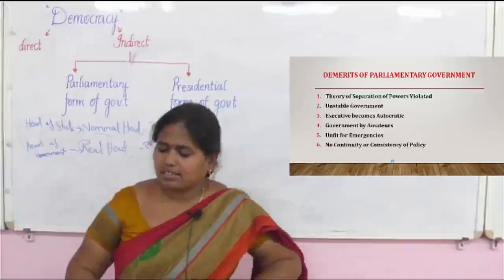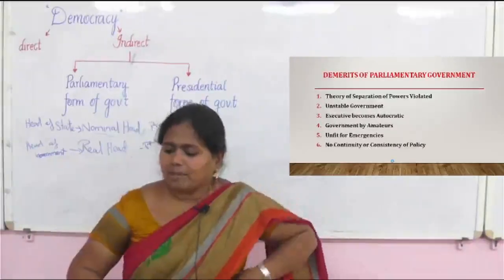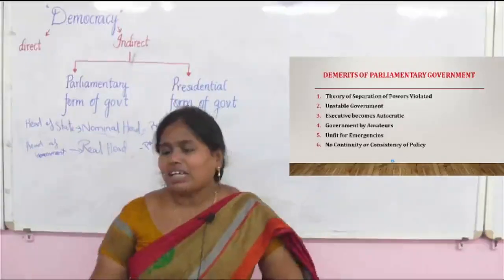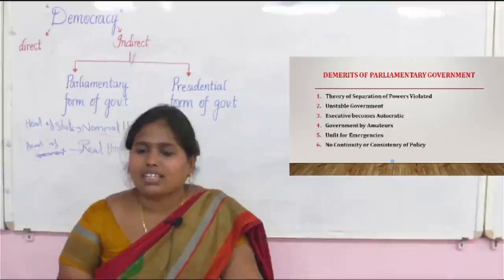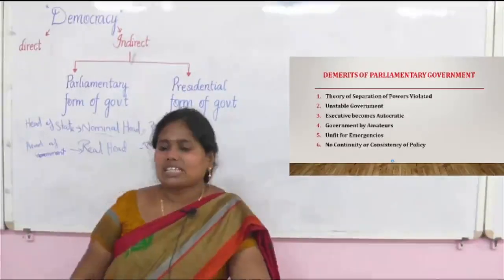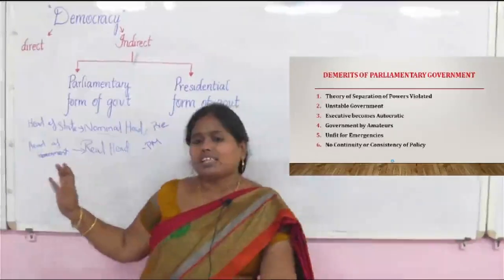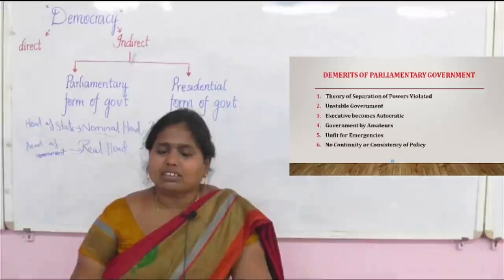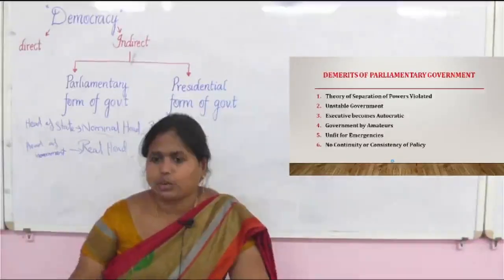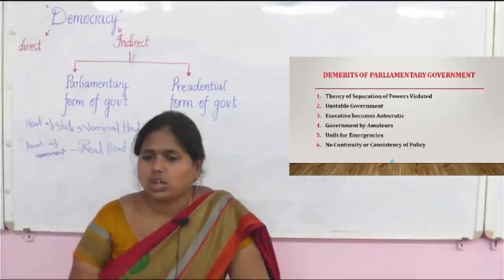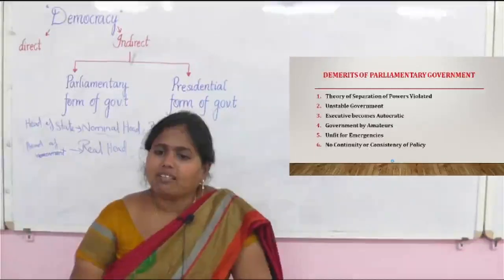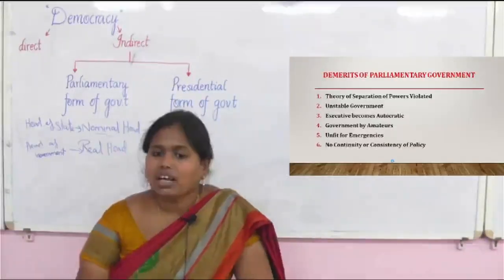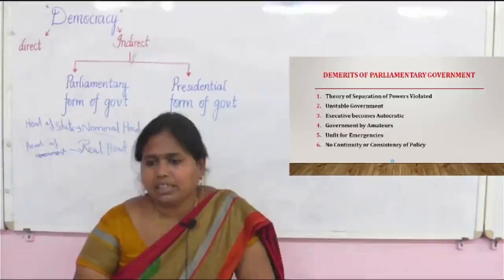Next one is government by amateurs. As we said, the education, qualification and experience of these government ministers may not be sufficient for the post. They may not have the correct and exact qualification for the post; they may have little, maybe less.